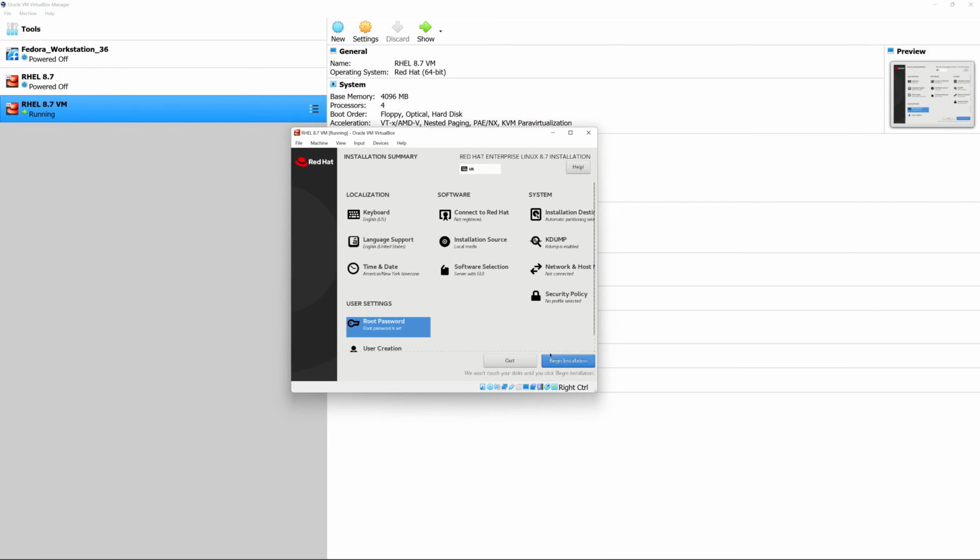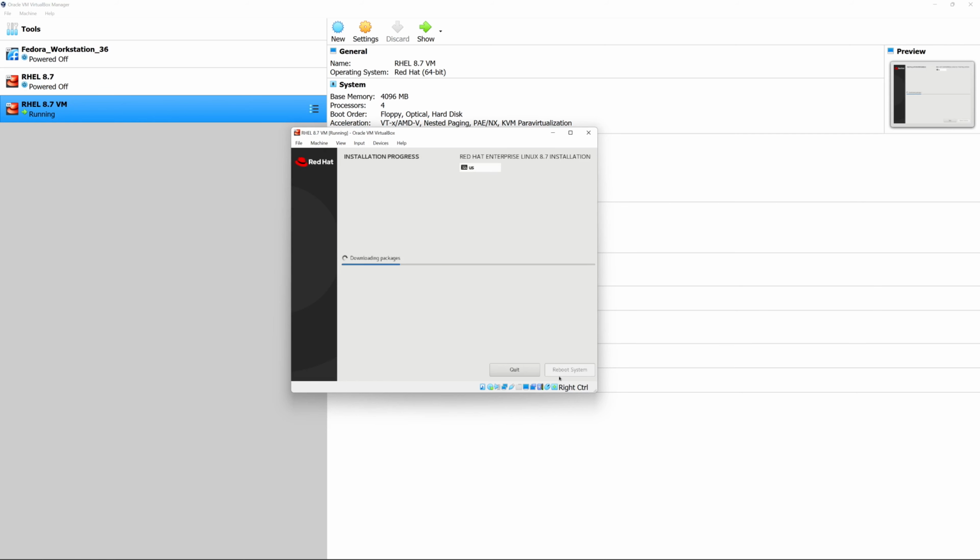Once you are done entering the root password, you can go ahead and click on begin installation, and that will automatically start to partition the hard drives, install the operating system, as well as all the packages that go along with it, and set up the user profiles such as root in order to be able to work with the operating system. So let's give this a couple of minutes for it to finish up and install.